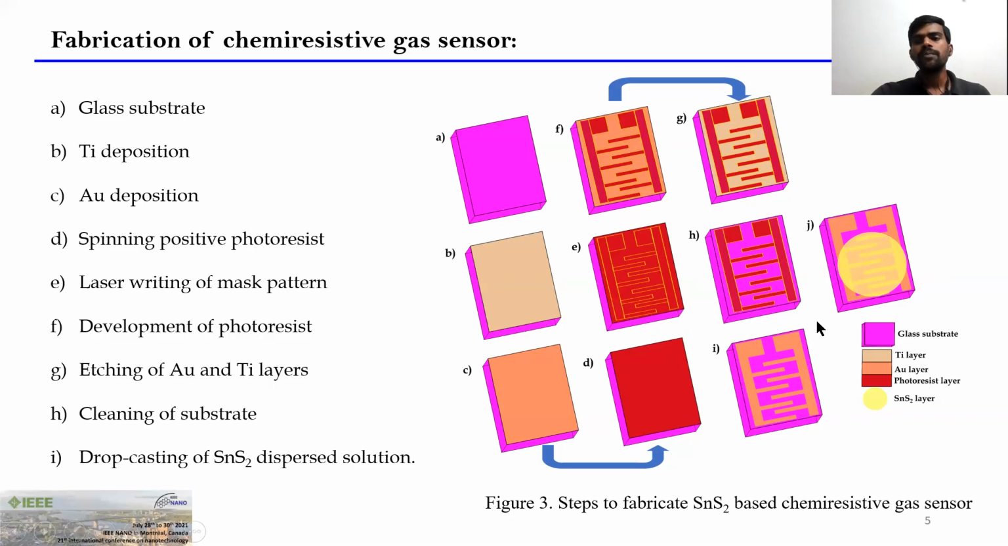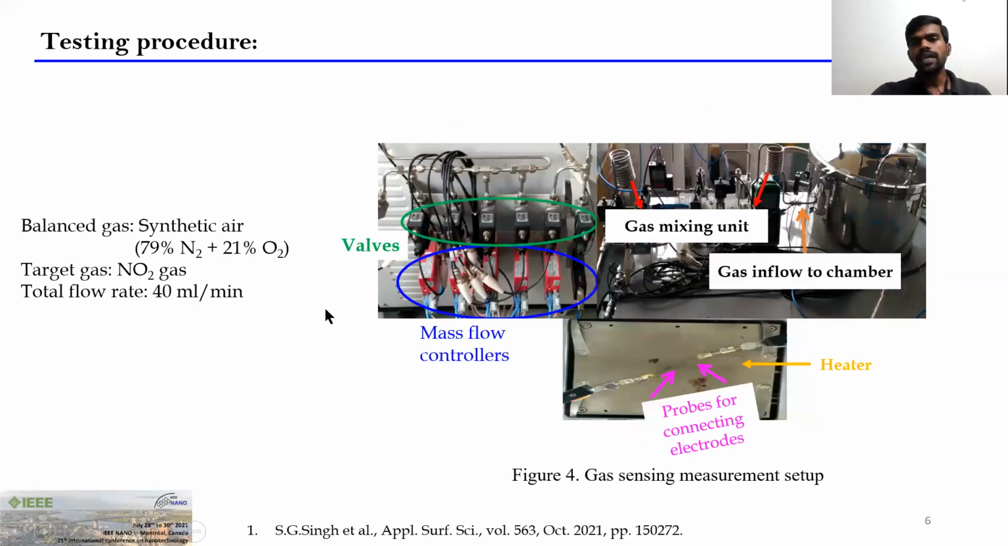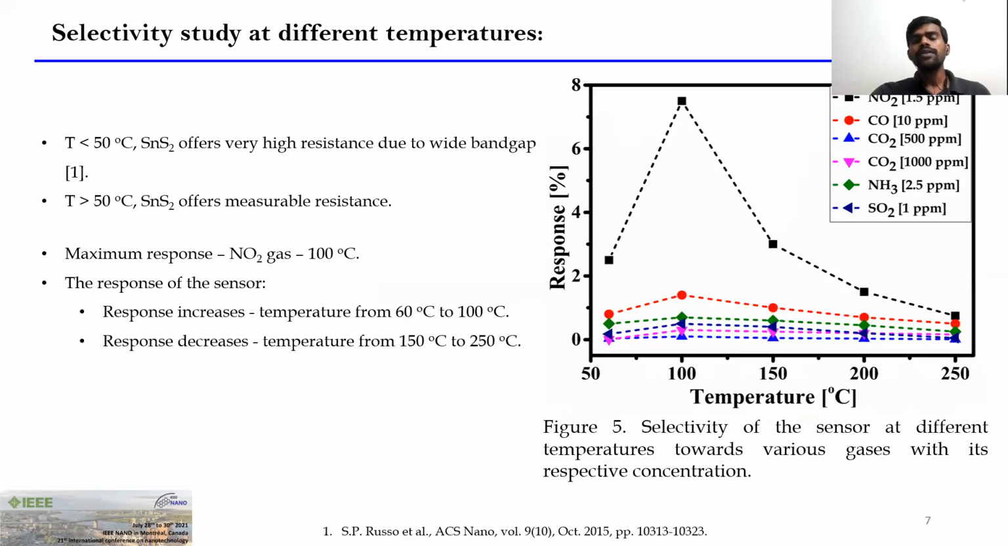So after completing this fabrication of the chemiresistive gas sensor, we performed gas sensing experiments using our laboratory gas sensing setup. This is the diagram of the gas sensing measurement system in our laboratory. Now we have performed gas sensing at different temperatures towards different gases.